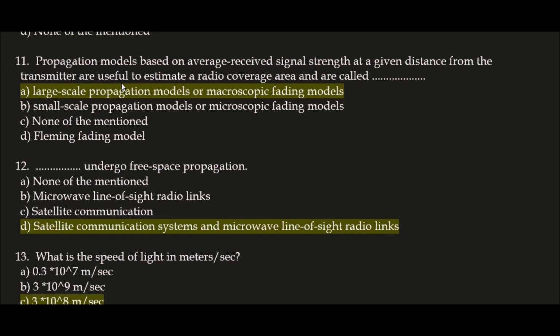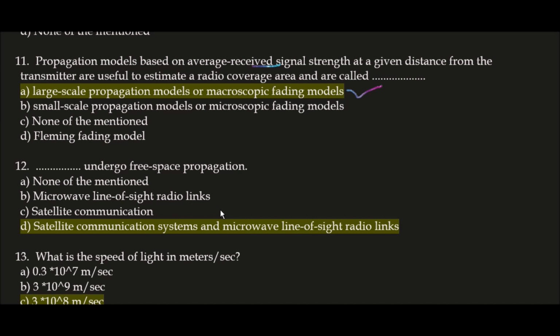Next question. Propagation models based on average received signal strength at a given distance from the transmitter are useful to estimate a radio coverage area and are called, option A, large scale propagation models or macroscopic fading models. I repeat, propagation models based on average received signal strength at a given distance from the transmitter are useful to estimate a radio coverage area and are called large scale propagation models as well as macroscopic fading models.